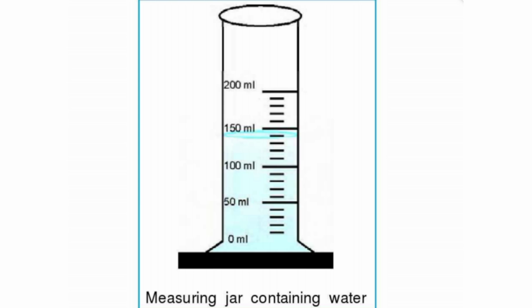Pour a little water into a measuring jar. Take the reading coinciding with the upper surface of water. The readings show the amount of water in the jar. This shows that liquids occupy space.